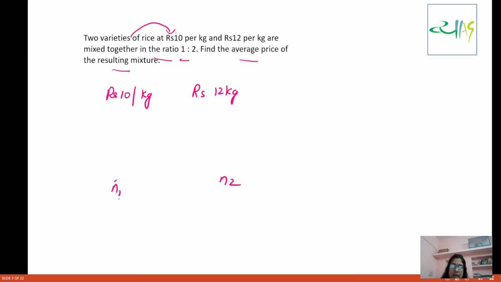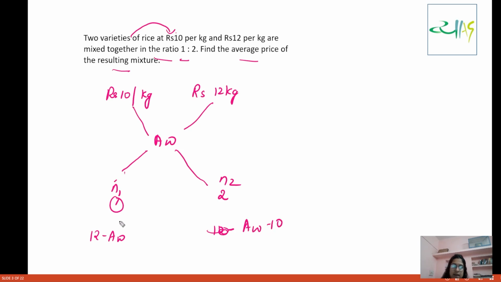N1 is to N2 has the ratio 1 is to 2, and we have to find the average price. Okay, so yes, we can do this. What we are going to do here? 12 minus average AW is equal to AW minus 10. So just write this. What are you going to get? 12 minus AW divided by AW minus 10 will become 1 by 2. So now you can solve it.